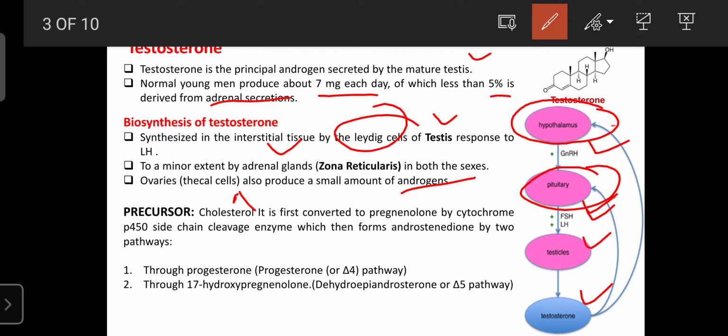the female characters become male. Regarding the precursors required for the biosynthesis of testosterone, testosterone is synthesized from cholesterol. Cholesterol is converted into pregnenolone by the enzyme cytochrome P450. Then finally it is converted into androstenedione by two pathways: through progesterone, the delta 4 pathway, as well as through 17-hydroxypregnenolone, the delta 5 pathway.